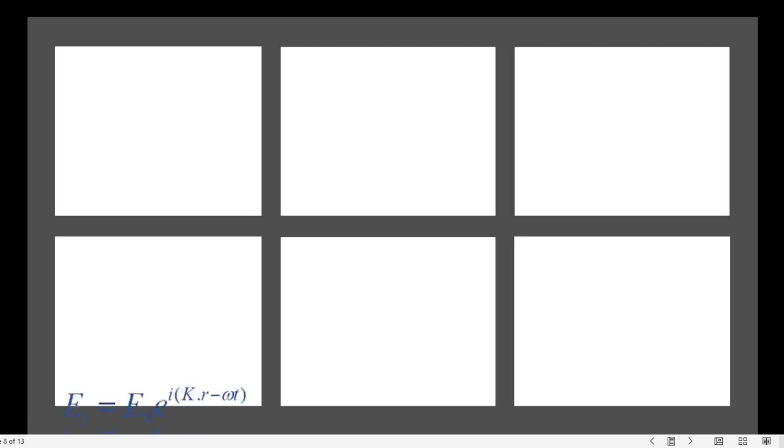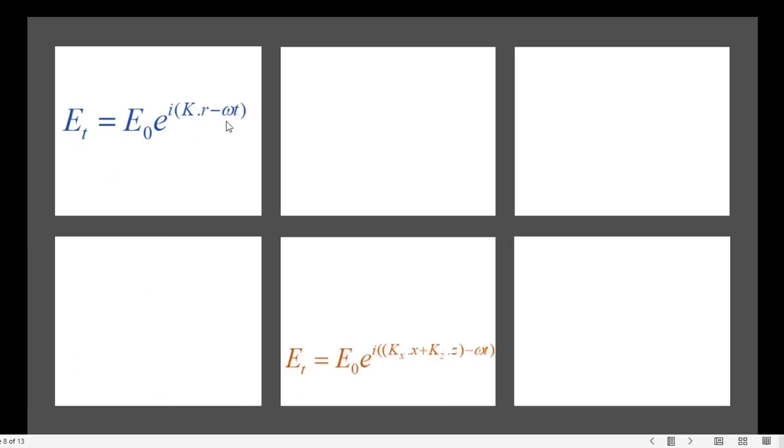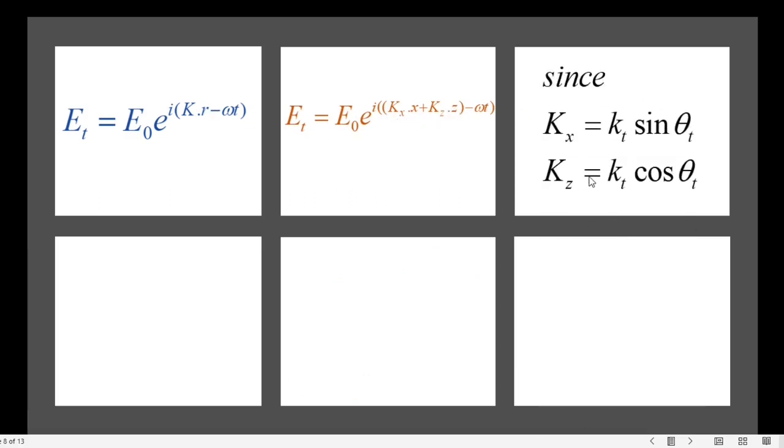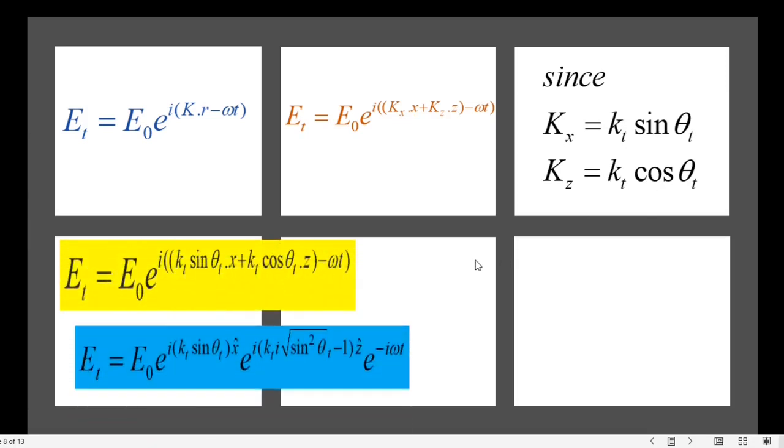The electric field of the transmitted wave Et equals E0 times e to the power i times (k·r minus omega t). Replace k·r with kx times x plus kz times z. Substitute kx and kz values and we get this expression. Then distribute the power. Now we have an equation with three different terms. In the first term just replace kt sin theta t with kx. Then in the second term replace cosine theta t with square root of 1 minus sine square theta t.